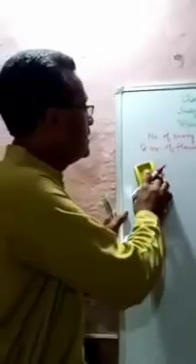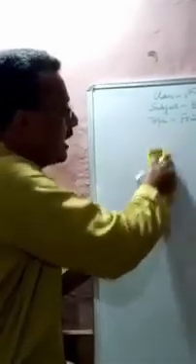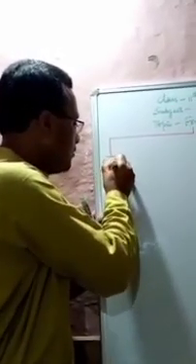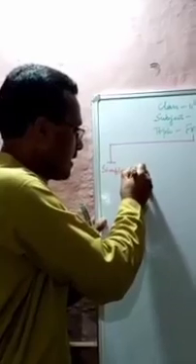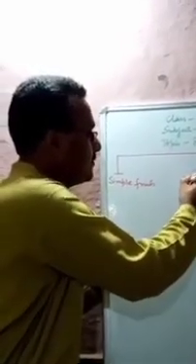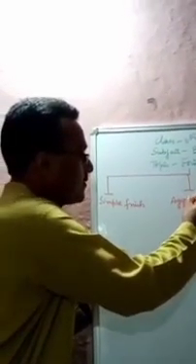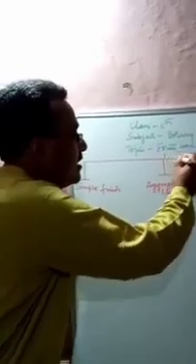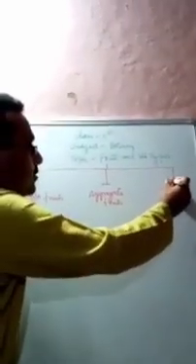On that basis, we have classified the fruits into three categories. First one, simple fruits. Second one, aggregate fruits. And third, composite fruits.